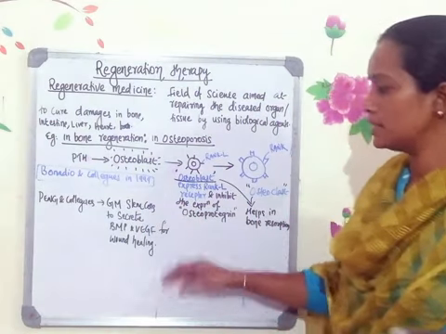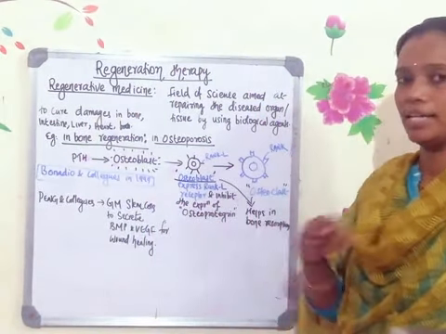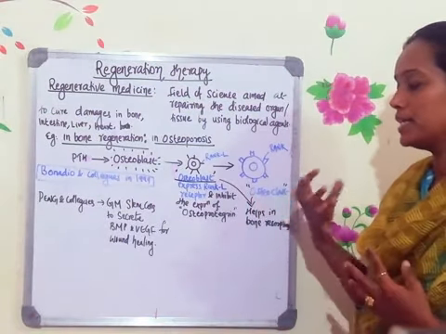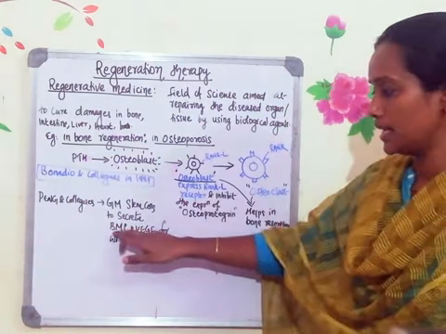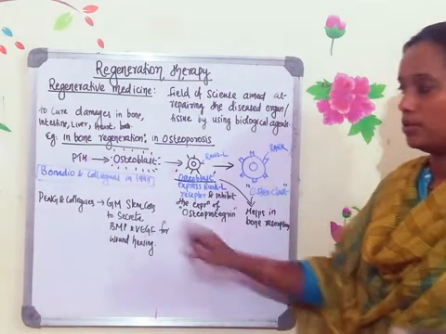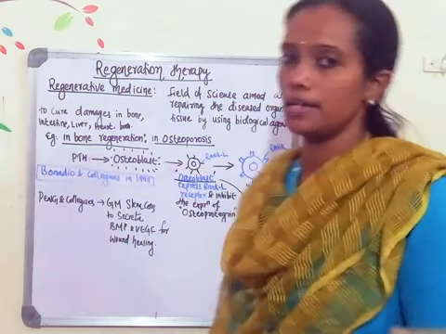So another method for wound healing is that you can create an ointment kind of medicine with genetically modified stem cells, which can secrete bone morphogenic protein and vascular endothelial growth factor. So that's all about regeneration therapy.